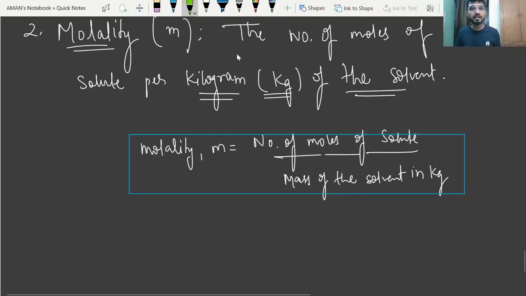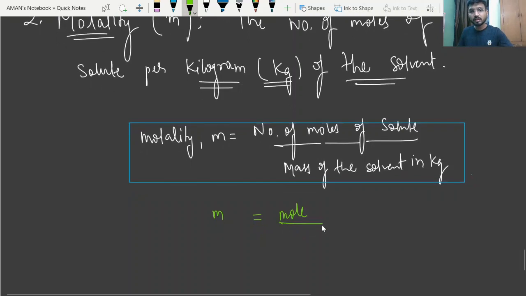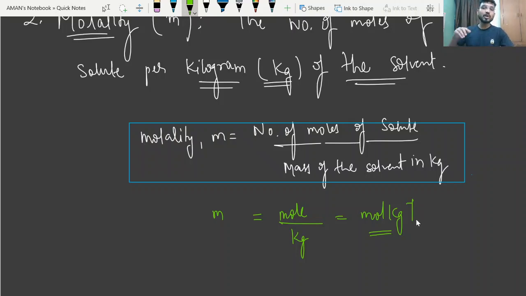Okay. So again, if you write the units here, beta, the number of moles is represented by small n, so I just write mole, divided by mass of solvent, so I can write simply kg. So the unit will become mole per kg in this case. This is the unit of molality, that is mole per kg. And the unit of molarity was mole per liter. Getting? In molarity, we were using the volume of the solution, but in molality, we are using the mass of the solvent.